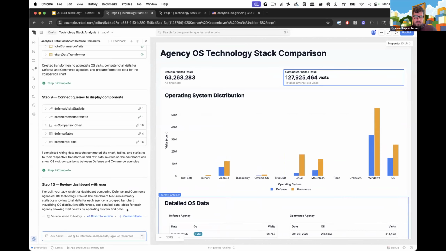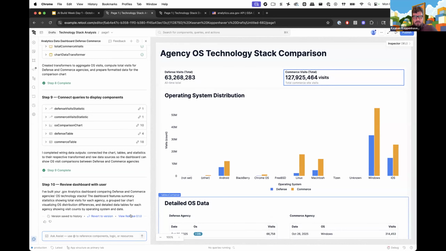Number one, if I wanted to create a checkpoint here, I could create a release. Basically, this would give me a point that I can roll back to at any point in time, right? For example, if you've used any of these vibe coding tools before, you are probably familiar with getting something good working and then going down the wrong path and it being really hard to go back to the working version that you had and undo that. So at any point when you're doing anything with Assist and Retool, once it gets done working, you can create a release, which saves that checkpoint.